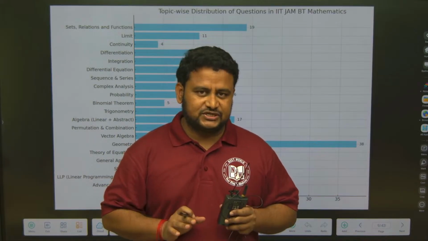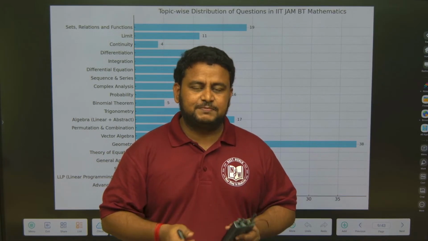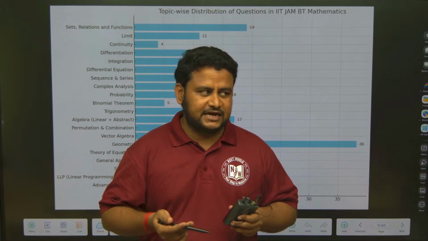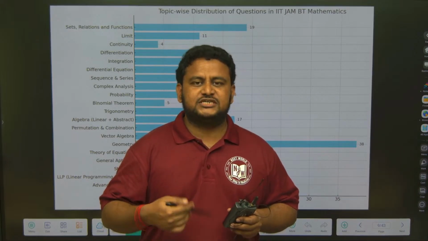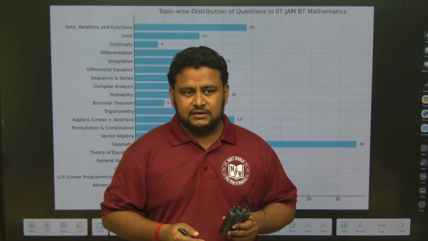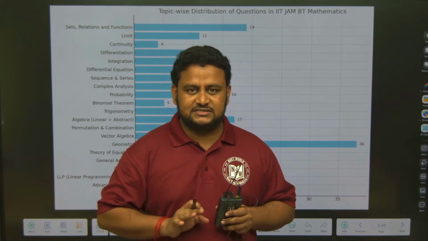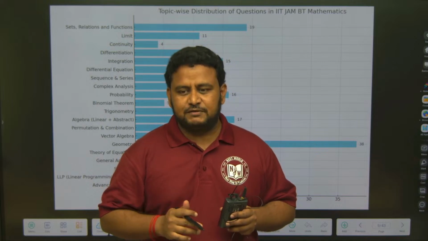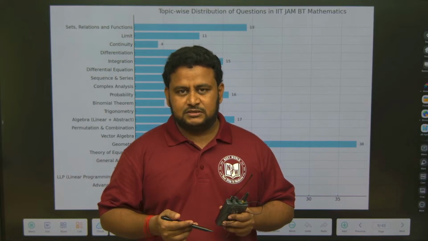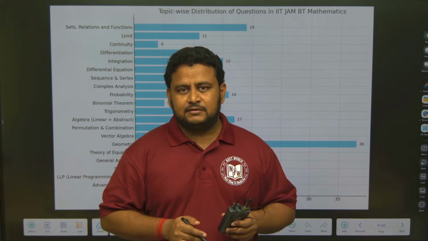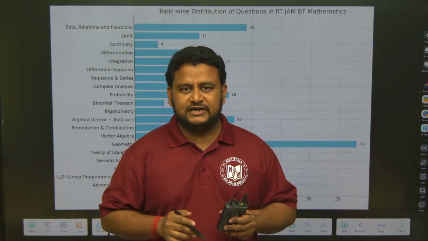One thing you must understand: prepare at the right time, because it's not just learning that is important. Revision is what they call the mother of learning. In the first 4 months we'll be completing the syllabus, and in the remaining months we'll be doing revision. So do join the batch and start preparing well with more confidence and clarity.